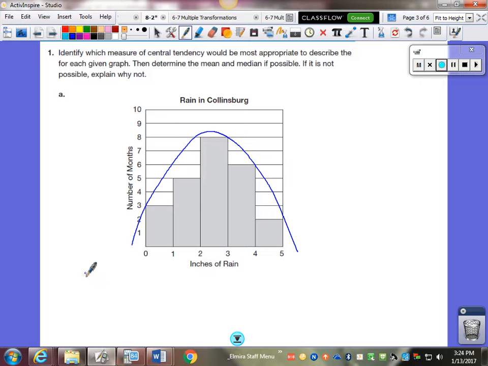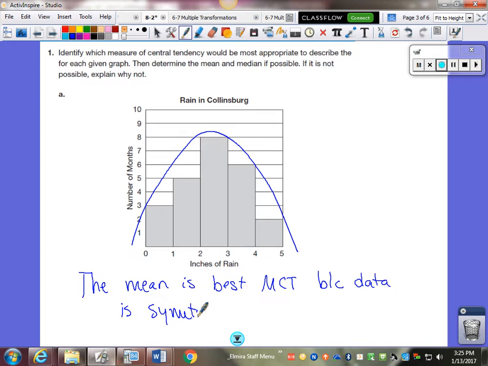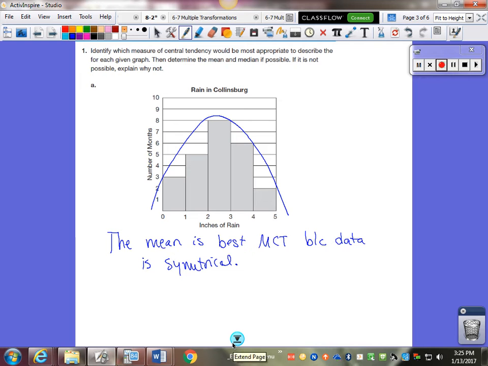So your sentence would be something like this: the mean is the best measure of central tendency because the data is symmetrical. And yes, you need to write a little sentence for each one. It's also asking you to find, if possible, the mean and the median.